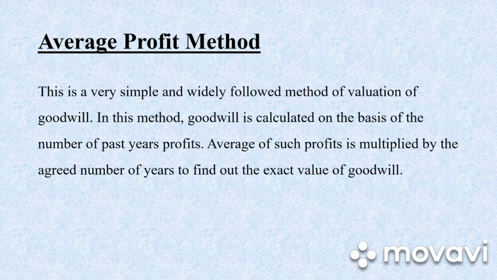So first let's go on to the average profit method. Average profit method is very simple and widely followed method of valuation of goodwill. In this method, goodwill is calculated on the basis of number of past years of profit. Average of such profit is multiplied by the agreed number of years to find out the exact value of goodwill.